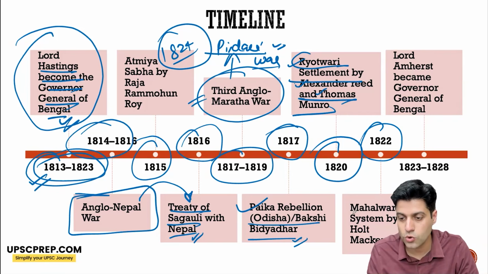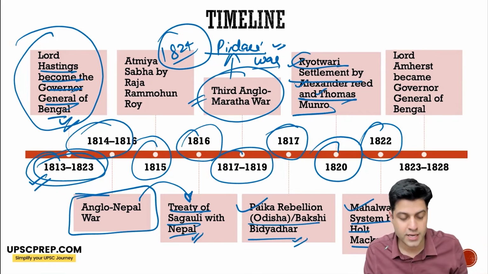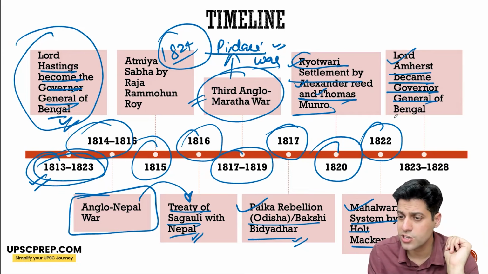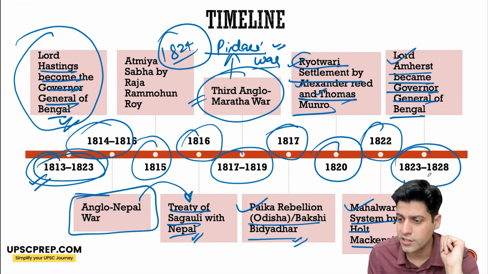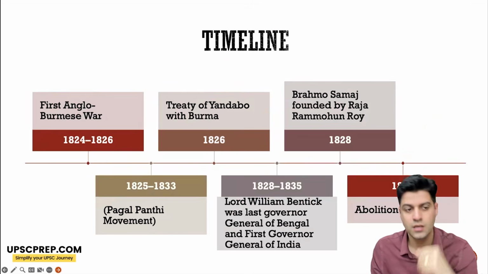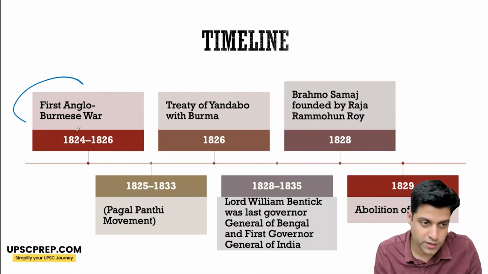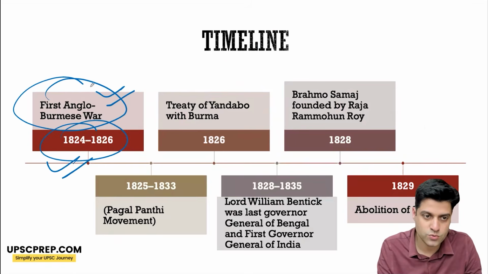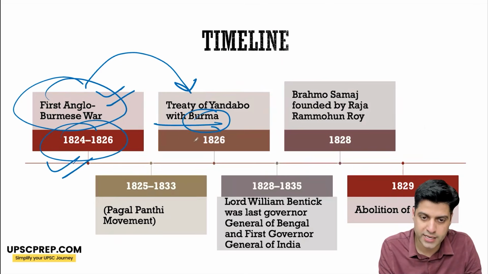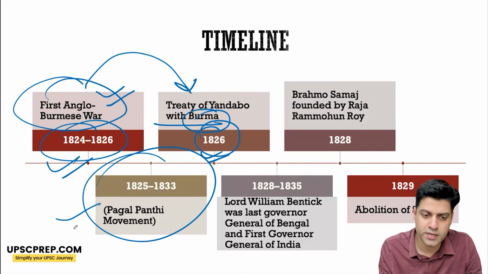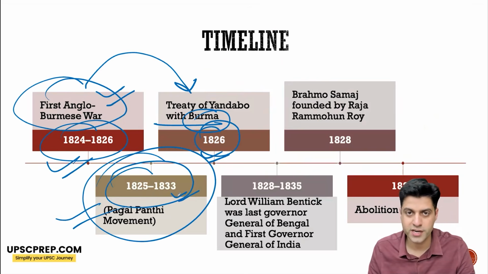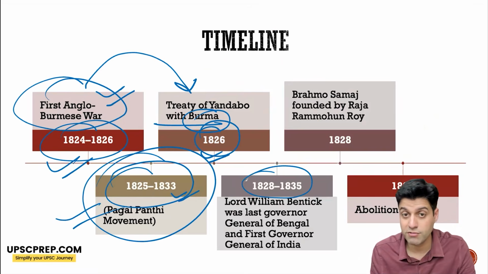Okay. 1822, Mahalwari system by Holt Mackenzie is introduced, later on revised by William Bentinck. Okay. Lord Amherst became Governor General of Bengal from 1823 to 1828. So the first Anglo-Burmese War also happens, 1824 to 26, and this ends with the Treaty of Yandabo with Burma in 1826. Pagalpanti movement, 1825 to 1833, the revolts which we talk about before 1857.